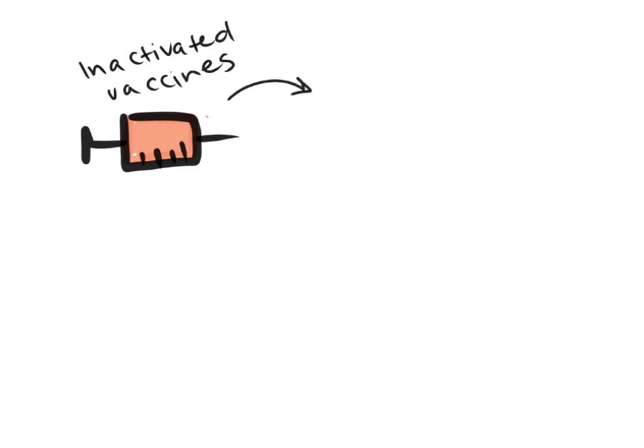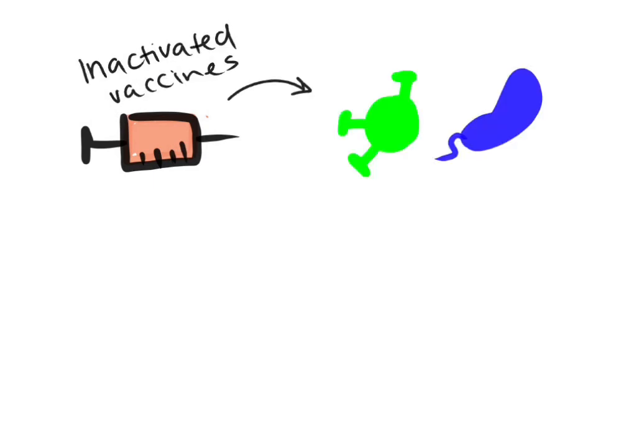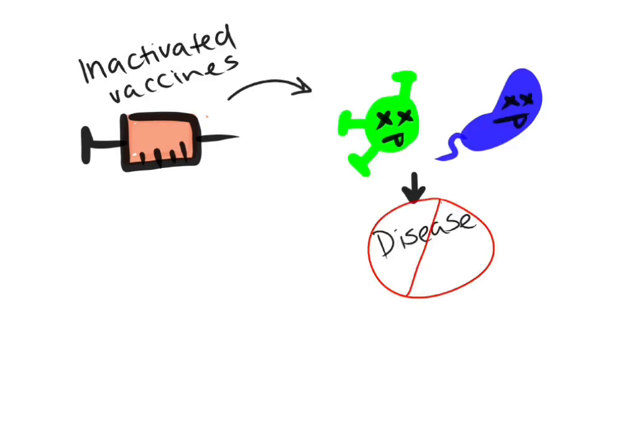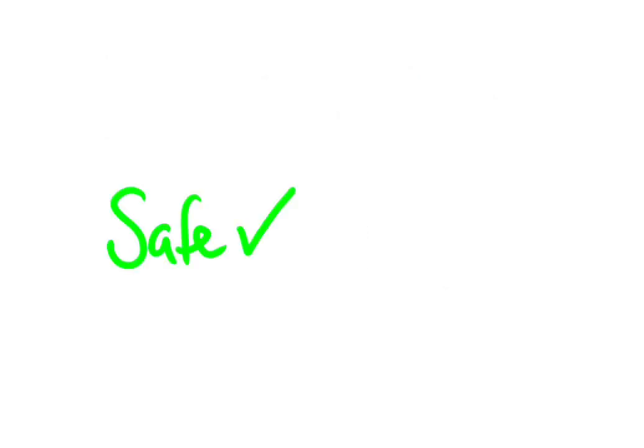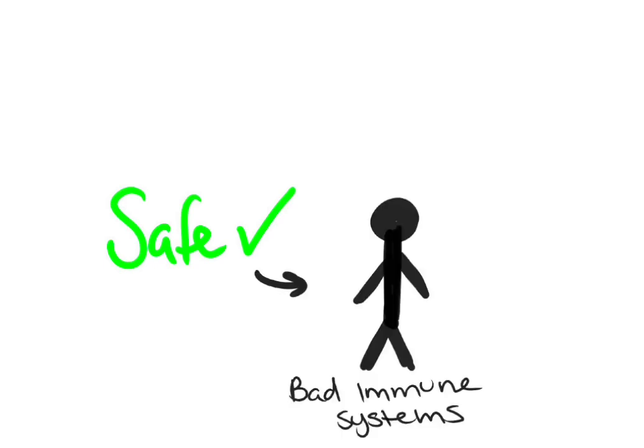Inactivated vaccines are made from viruses or bacteria that have been killed so they can no longer cause disease. These pathogens expose the body to their antigens, stimulating an immune response. They are considered safe for people that have weak immune systems.